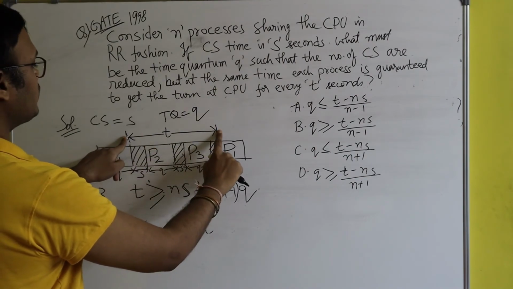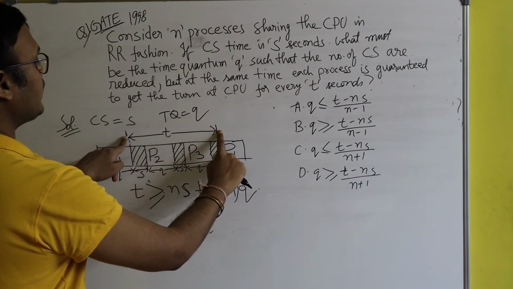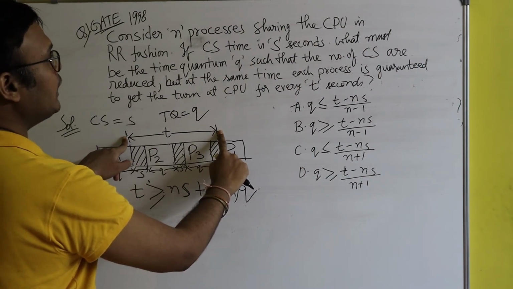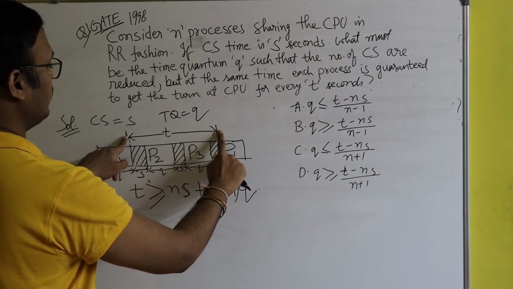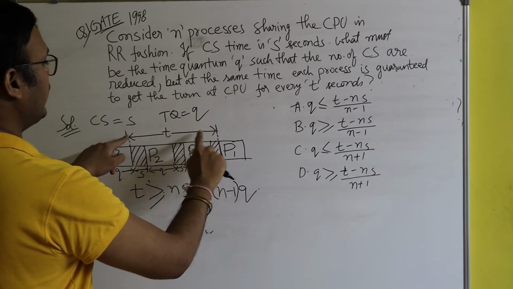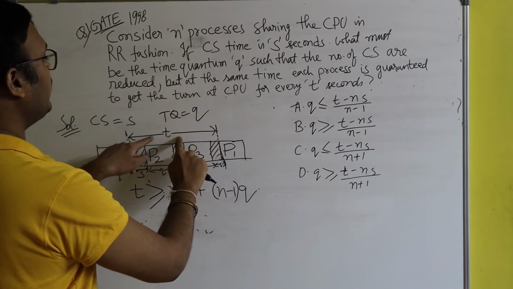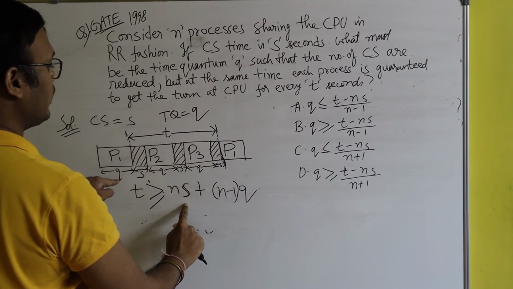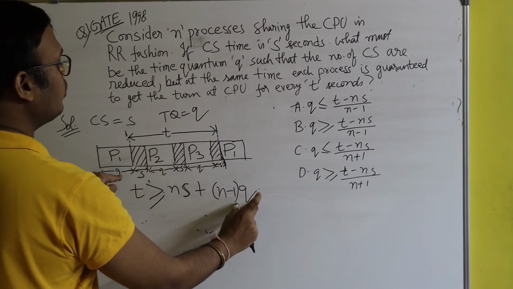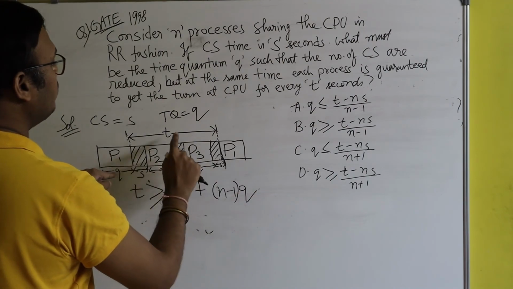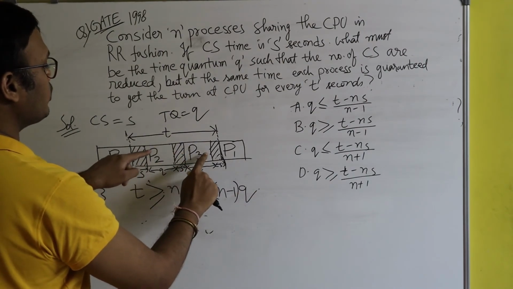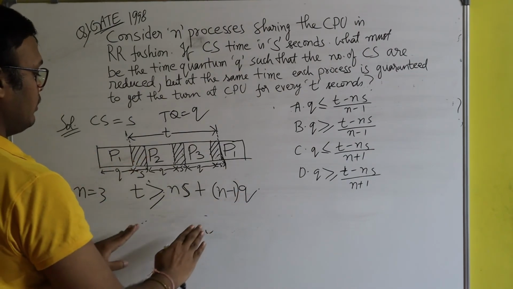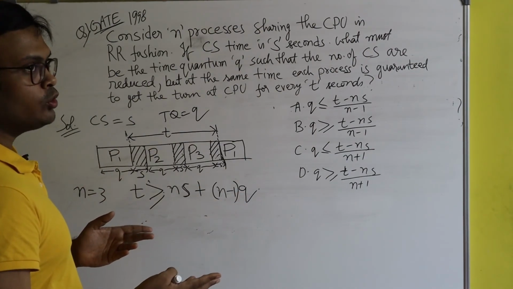Here small t is considering that each process will execute till the end of its time quantum. So t considers the time quantum as well as the context switches. But regarding Q, t is considering that each process will execute till the end of its time quantum, and that's not actually correct.